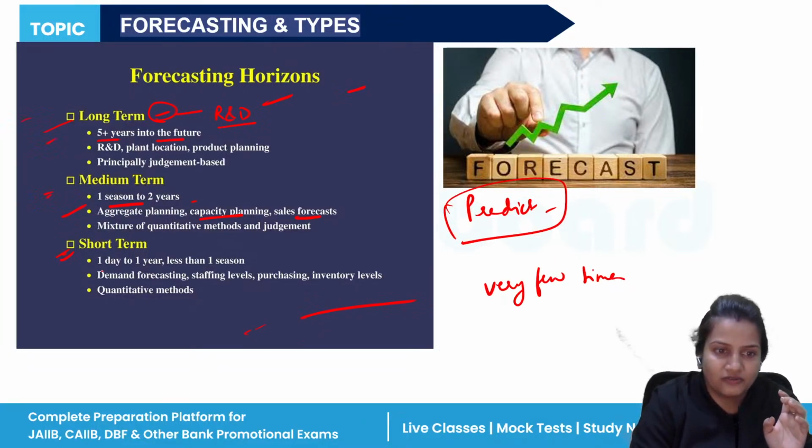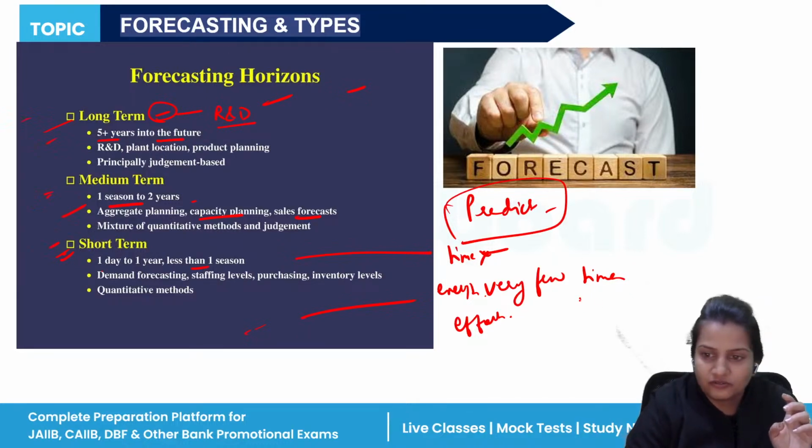Okay, that is 1 day to 1 year or less than one season. So over here, time will also be less. Okay, then the energy you are giving will also be less. The efforts you are giving to your company in forecasting for a short period of time will also be less.